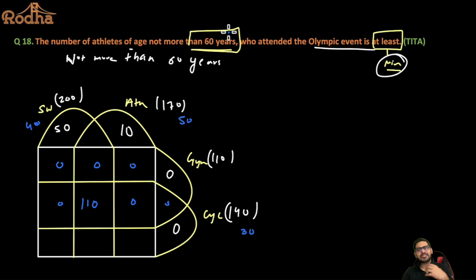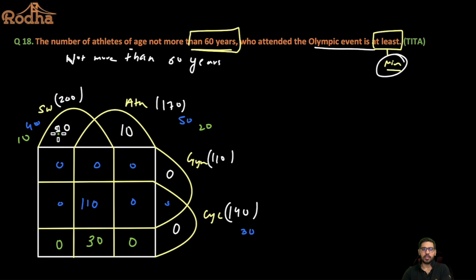Now the next step should be, once I have maximized my exactly 4, my next step should be exactly 3. I should try to maximize the 3 common. So these are already 0. So the only place left here is this one, right? Now if I'm trying to maximize this, the maximum common that I can have is 30, 40 and 50. So the maximum common that I can place here is, let's say, 30, right? Now if I place a 30 here, this will become 0, this will become 0, right? Now out of 50, 30 is gone, so 20 remains here, right?